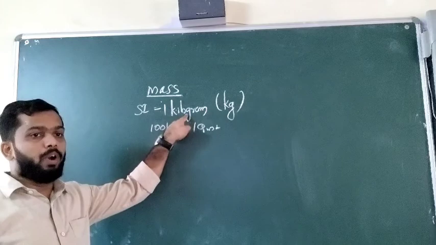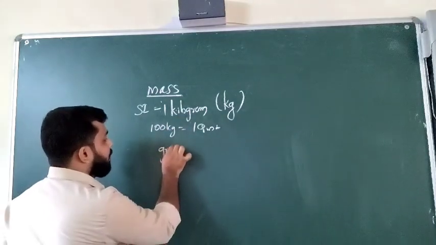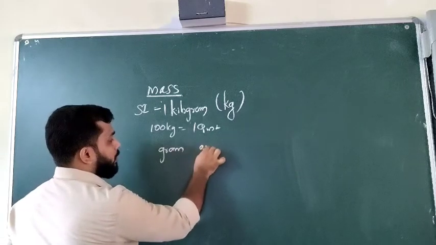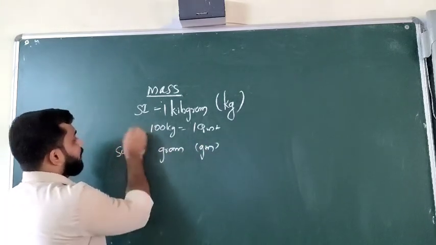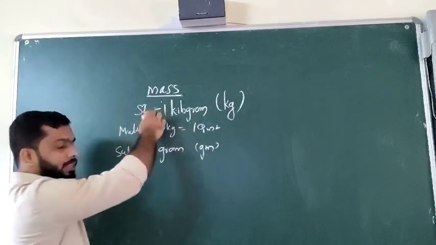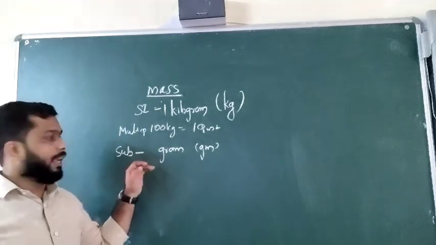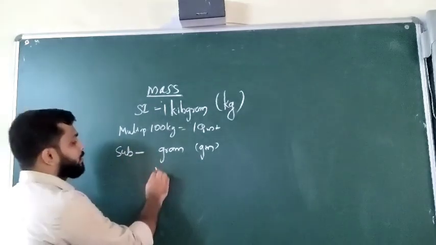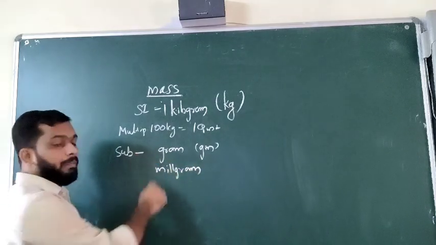Kilogram. The smaller unit is the gram. Gram is a submultiple, normally written as GM. Gram is a submultiple and quintal is a multiple. Multiple means a higher unit than the SI unit. Submultiple is a lower unit than the SI unit. And again we have milligram. Milligram is also one of the submultiples.